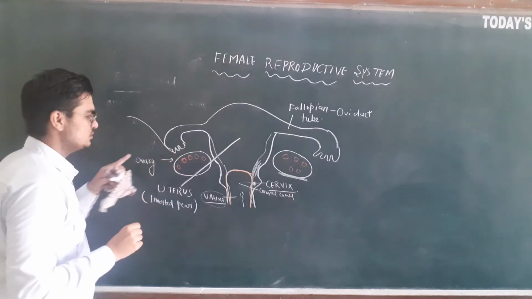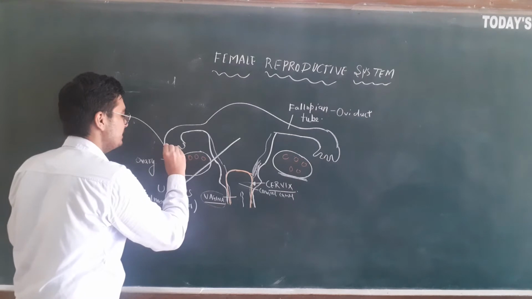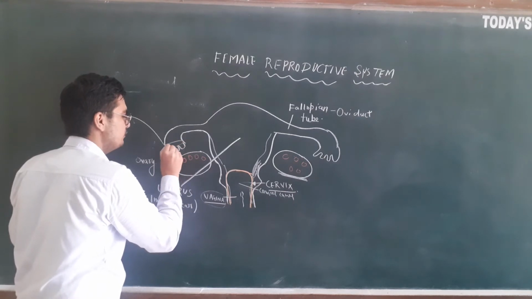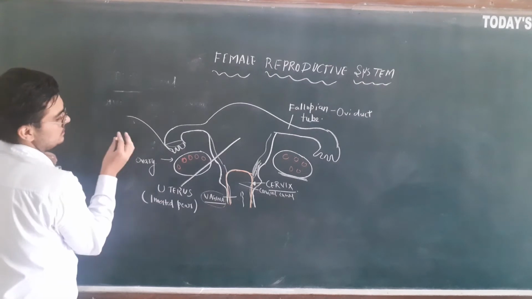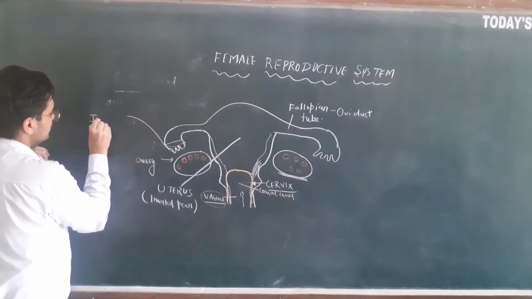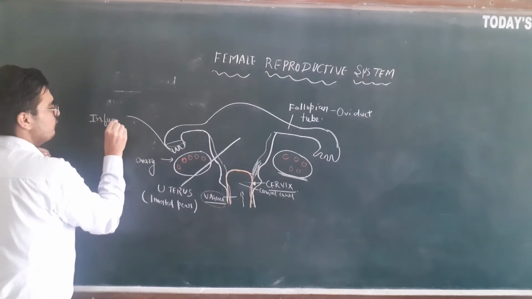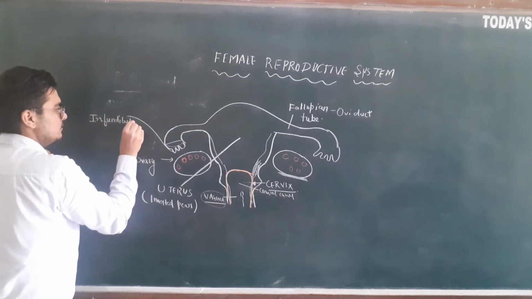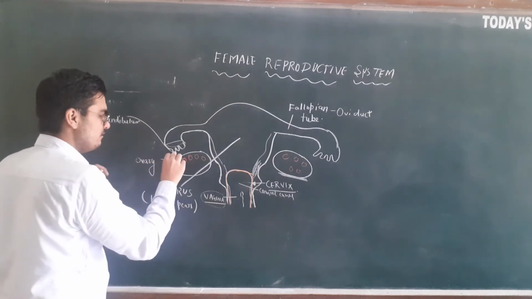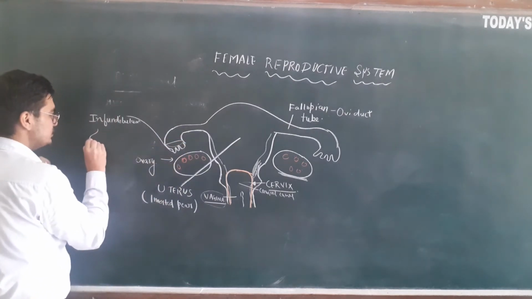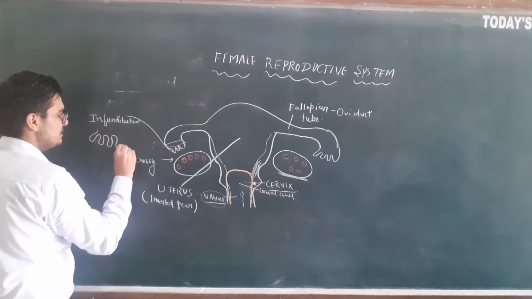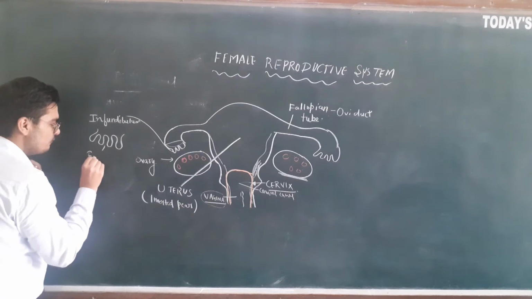this finger-like structure. The portion which has the finger-like structure is called the infundibulum. The finger-like projections in the infundibulum are known as the fimbriae.